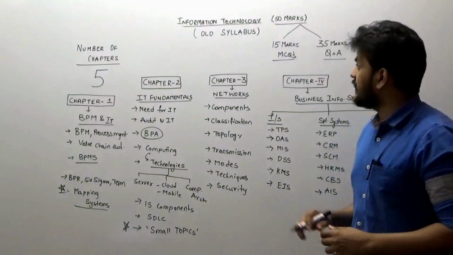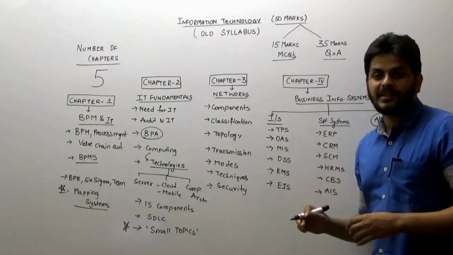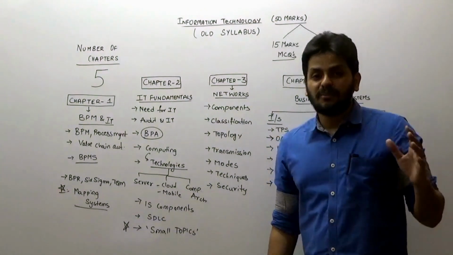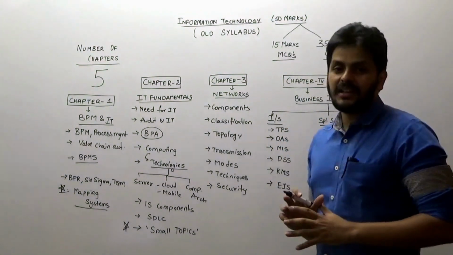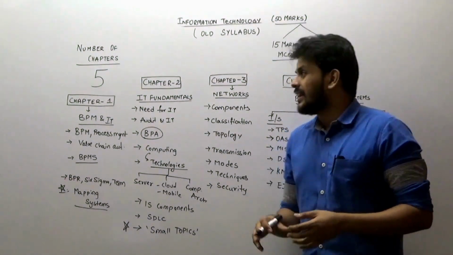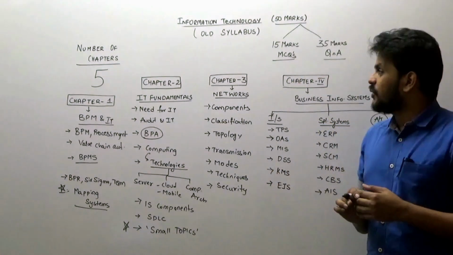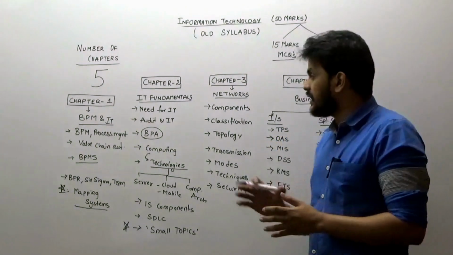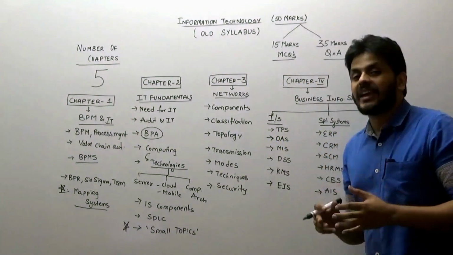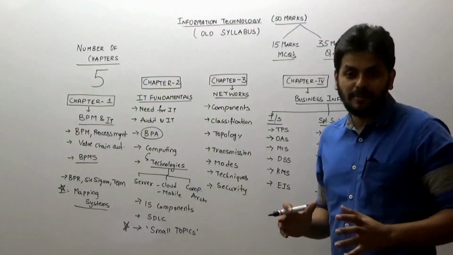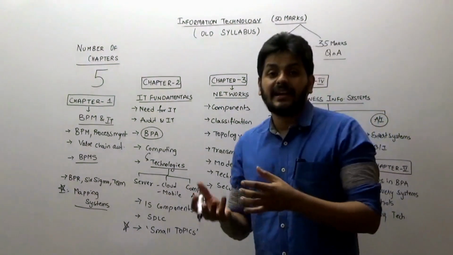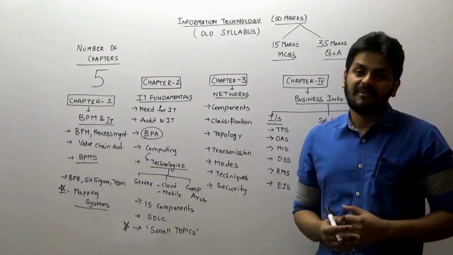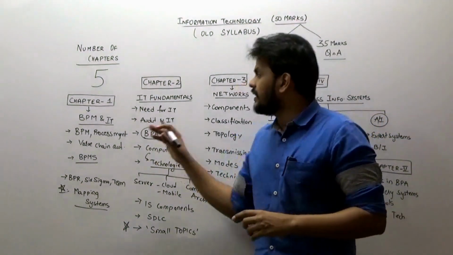Now let's look at the other 50 marks for the old syllabus, which is called information technology. I know you're more afraid of this particular subject for obvious reasons, and maybe this subject could have also been a nightmare for you. But let me try and help you in figuring out a plan so that this time you go by this plan and study it properly, break it into parts and focus on those areas which are very important and make sure that you succeed. So let's get into understanding.